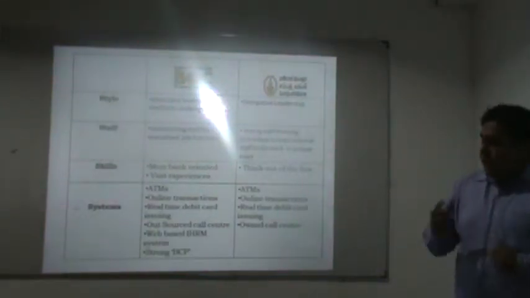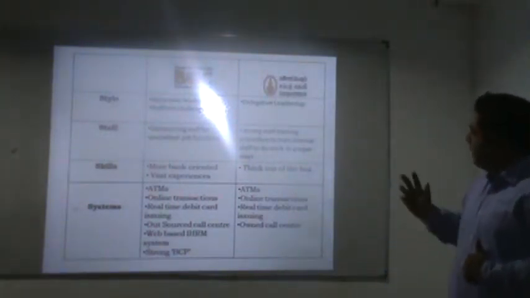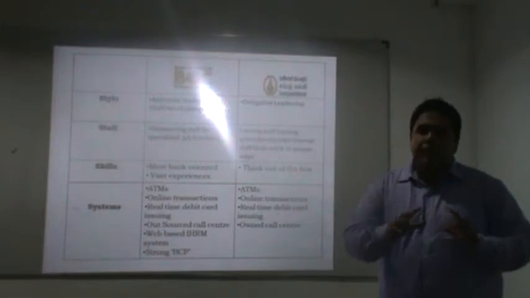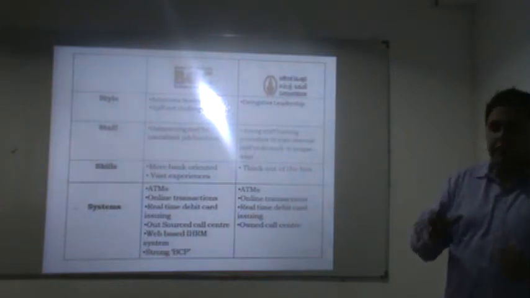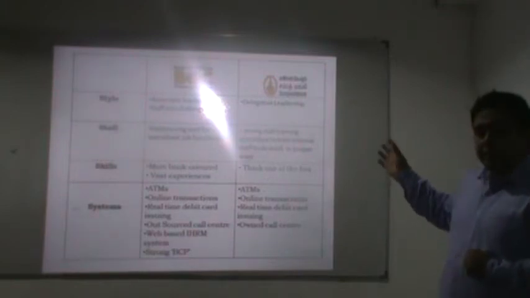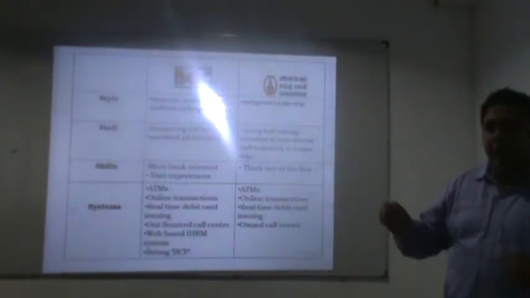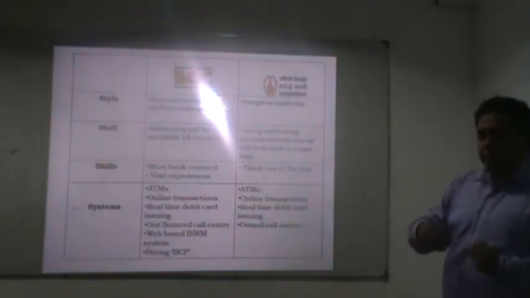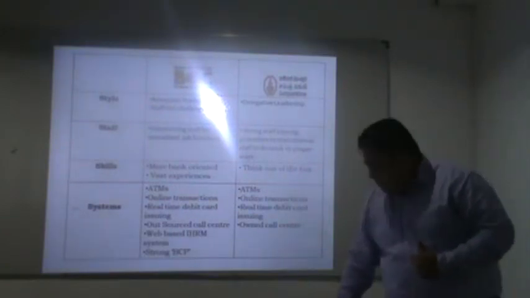Moving to structure, both Bank of Ceylon and Sampath Bank have the same hierarchical structure. And when it comes to style, Bank of Ceylon leadership is more autocratic, while Sampath Bank has delegative leadership. Normally, Bank of Ceylon outsources staff for specialized functions such as marketing, HR, finance, but Sampath doesn't. Skills-wise, Bank of Ceylon has vast experience, but the most important thing is Sampath Bank has skilled people who think out of the box. The systems are more or less the same. They are using ATMs, modern technologies, and business continuity planning.